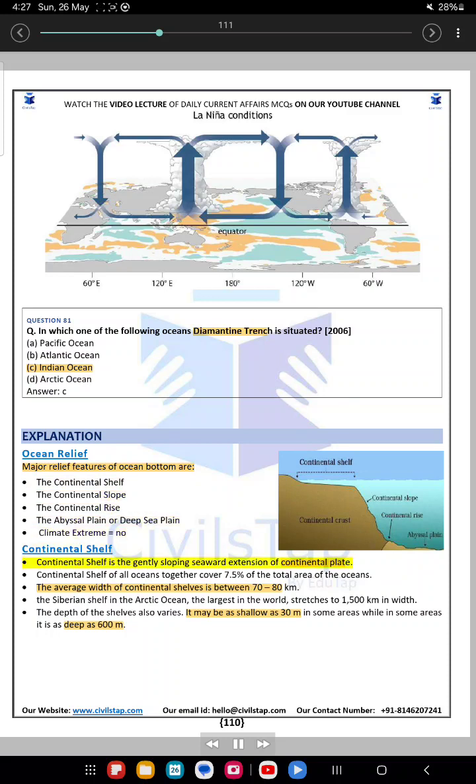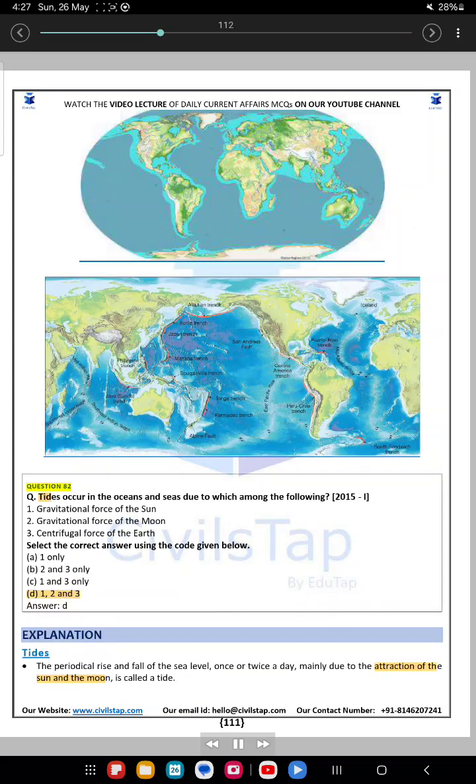Continental shelf. Continental shelf is the gently sloping seaward extension of continental plate. Continental shelf of all oceans together cover 7.5% of the total area of the oceans. The average width of continental shelves is between 70 to 80 km. The Siberian shelf in the Arctic Ocean, the largest in the world, stretches to 1,500 kilometers in width. The depth of the shelves also varies. It may be as shallow as 30 meters in some areas, while in some areas it is as deep as 600 meters.